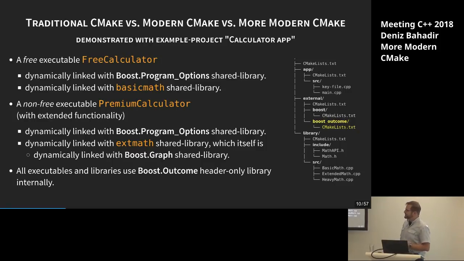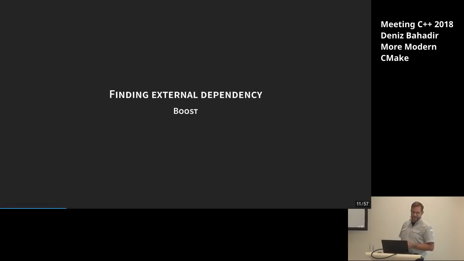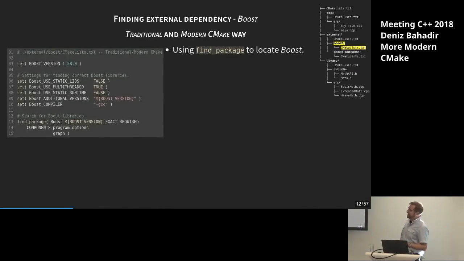Let's go on. First, we want to find the dependencies, and in this case, it's Boost. We are looking for Boost. How do we do this? In traditional CMake, as well as in modern CMake, we use the find_package command, because CMake comes with some so-called FindBoost CMake script, which helps us finding that. First, you just have to define some variables there which say, okay, which version of Boost do we want to have, the dynamically linked or the link to the static runtime, what version. Maybe it's a version the find script doesn't know, so we have to add it additionally for what compiler maybe, because it has some special index.